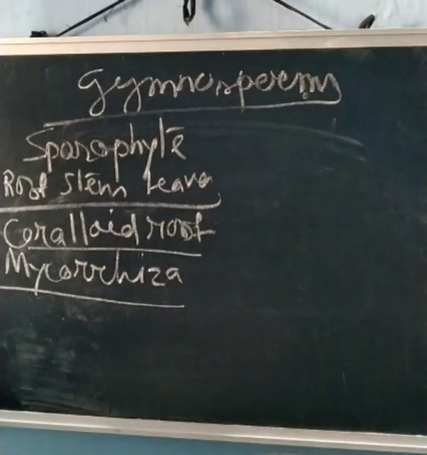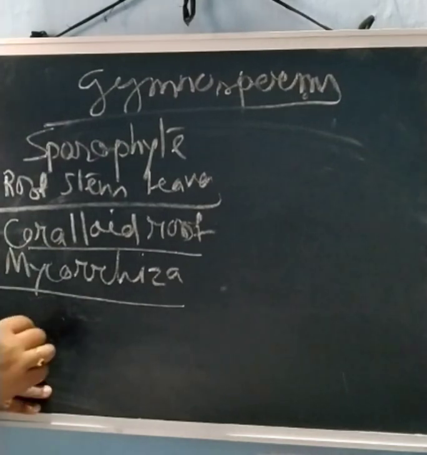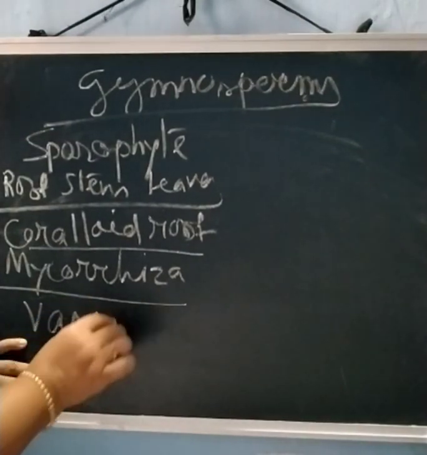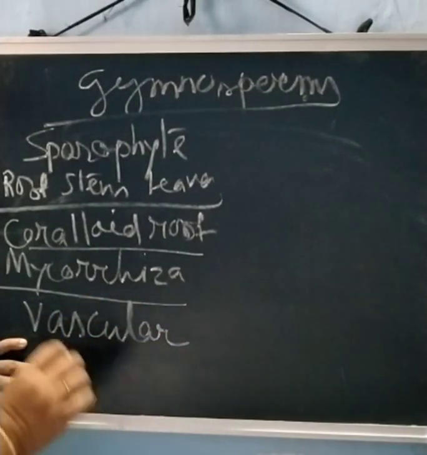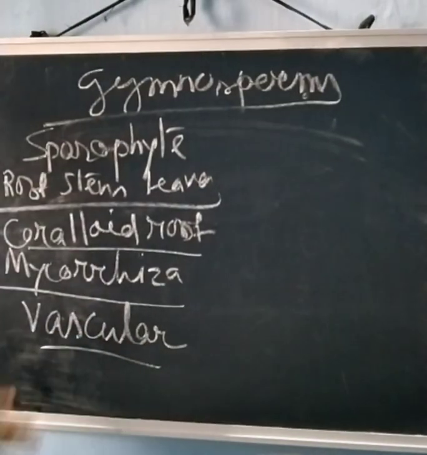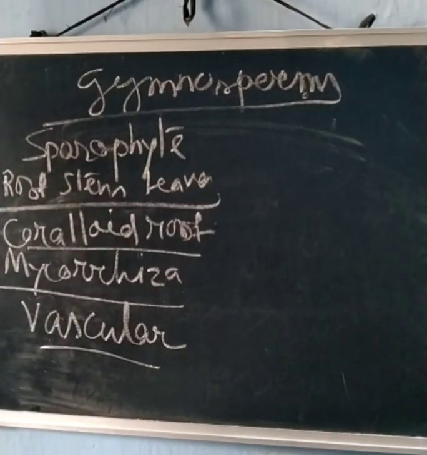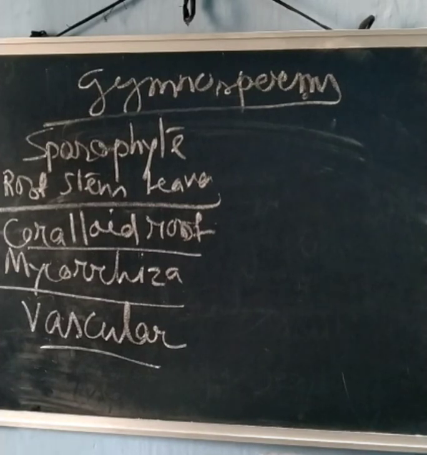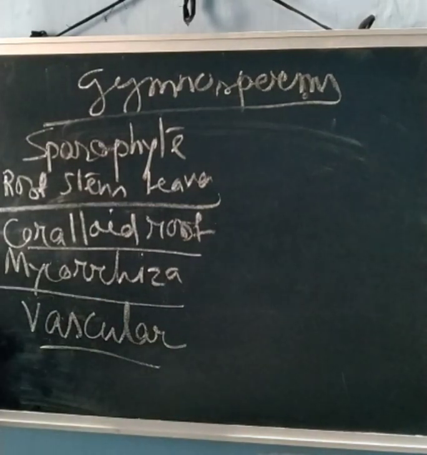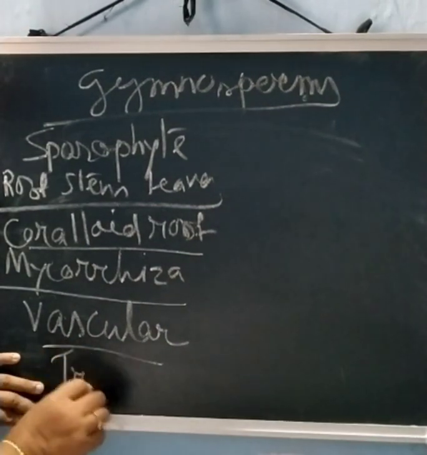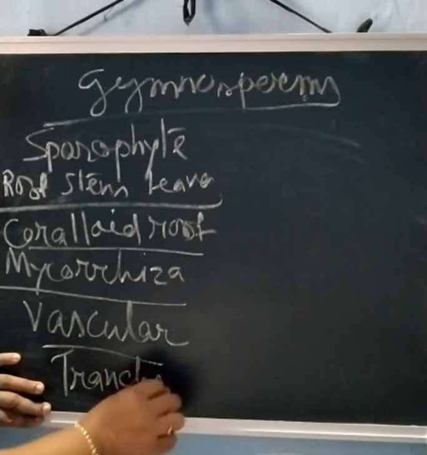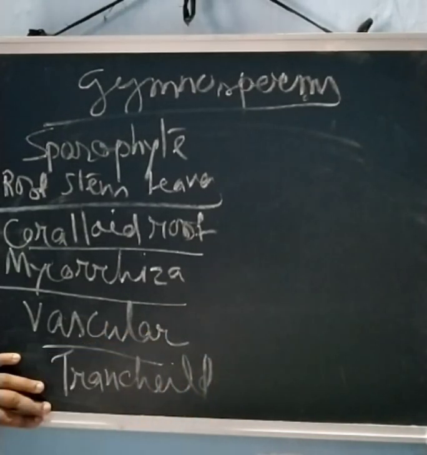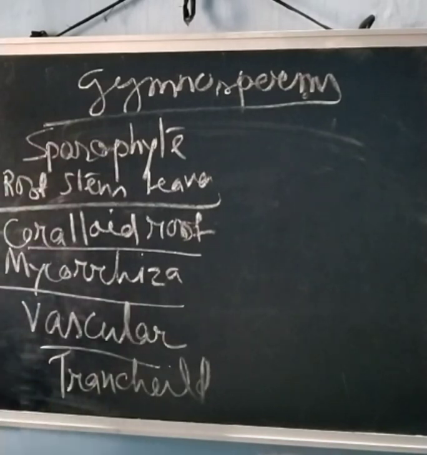Now this sporophyte, that is the plant, has vascular tissue, that is xylem and phloem. These vascular tissues are the conducting elements. Vessels are found in angiosperms, but here tracheids are the major conducting element.